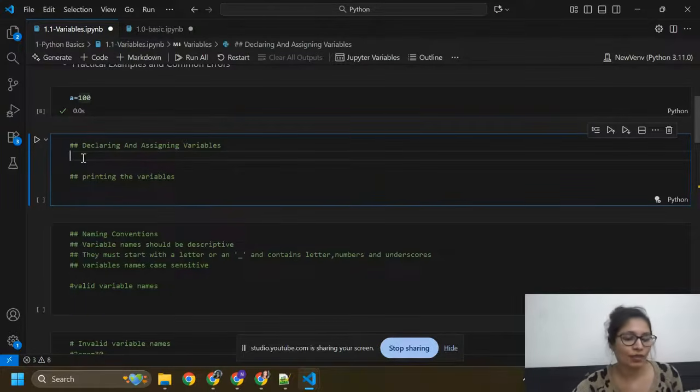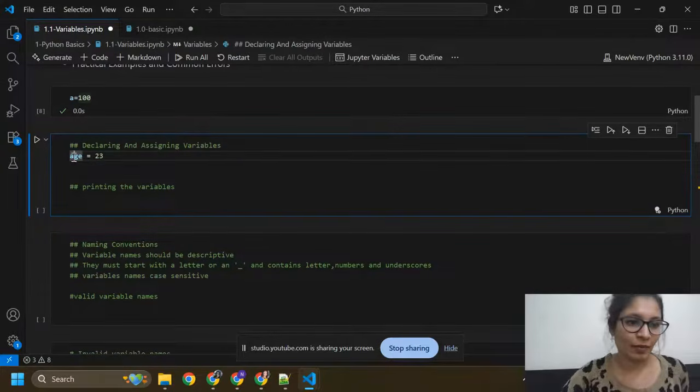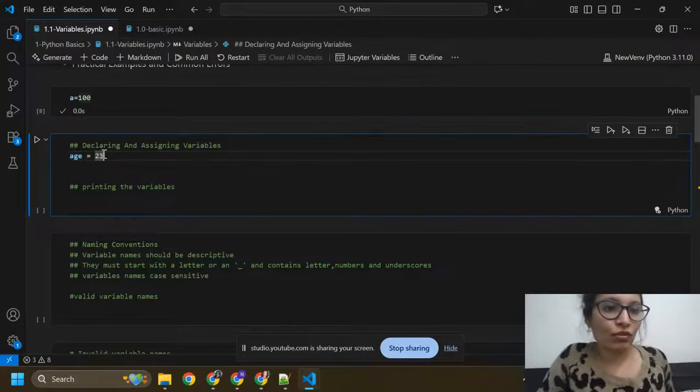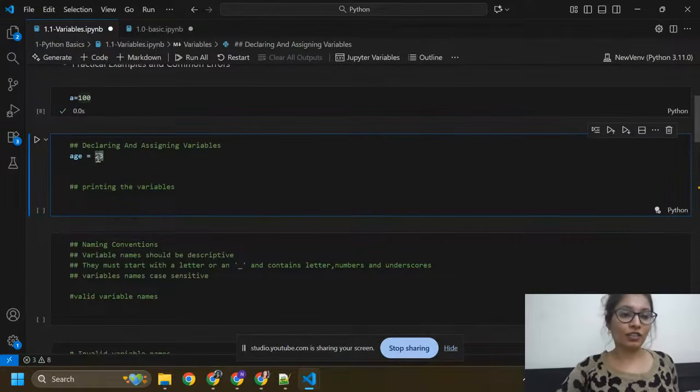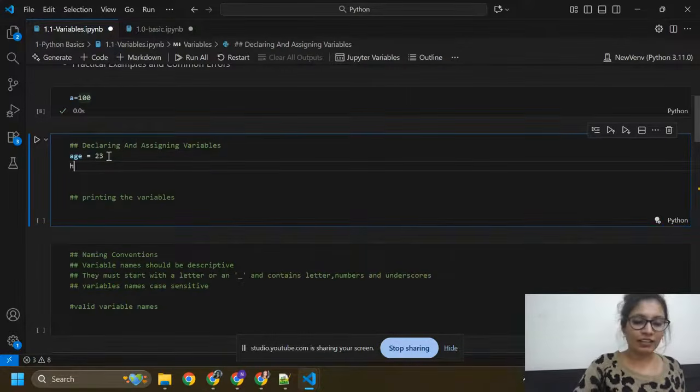For declaring and assigning variables, I'm going to write age equals 23, or whatever, 32, 34. Age is the variable, used to store 23 here, because variables store data. And here height equals 6.1.